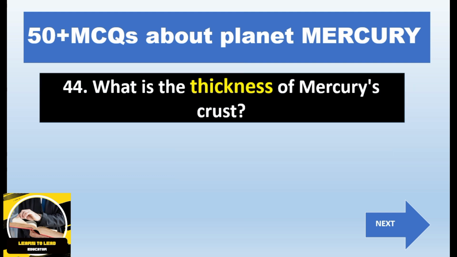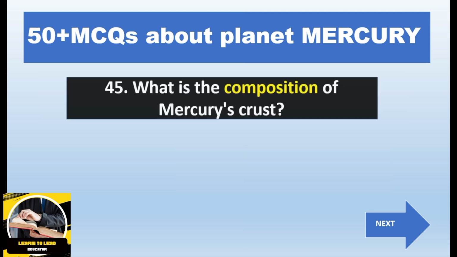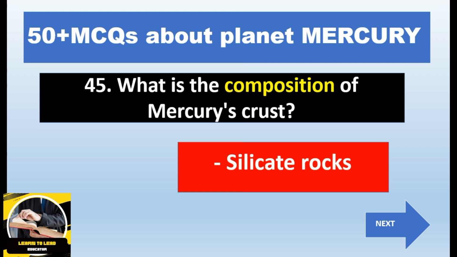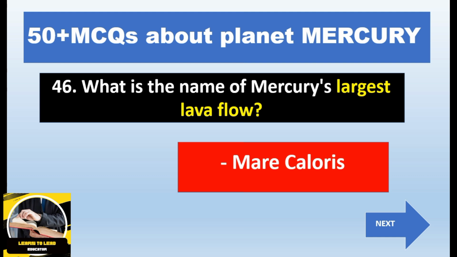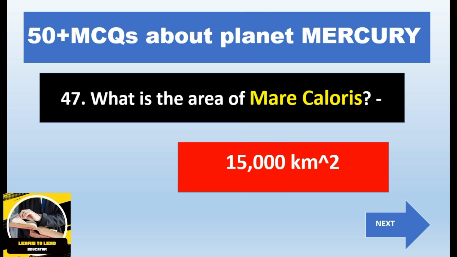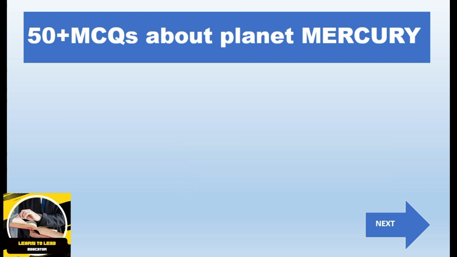What is the thickness of Mercury's crust, that is 100 km. What is the composition of Mercury's crust, that is silicate rocks. What is the name of Mercury's largest lava flow, that is Mare Coloris. What is the area of Mare Coloris, that is 15,000 km? What is the thickness of Mare Coloris, that is 10 km?